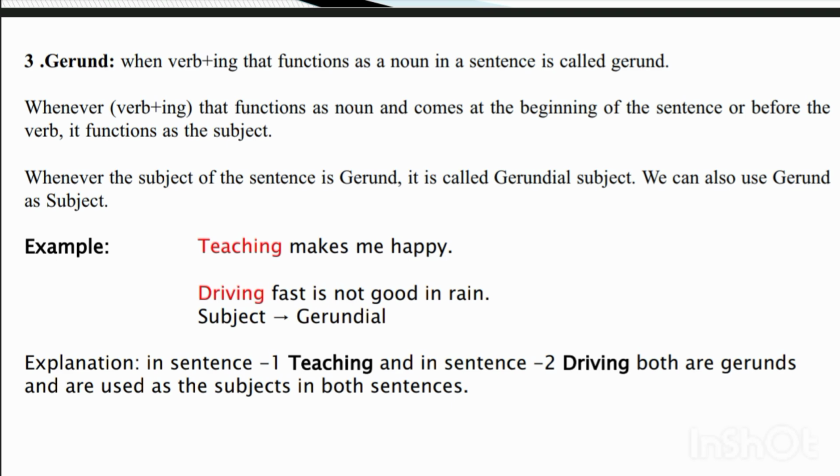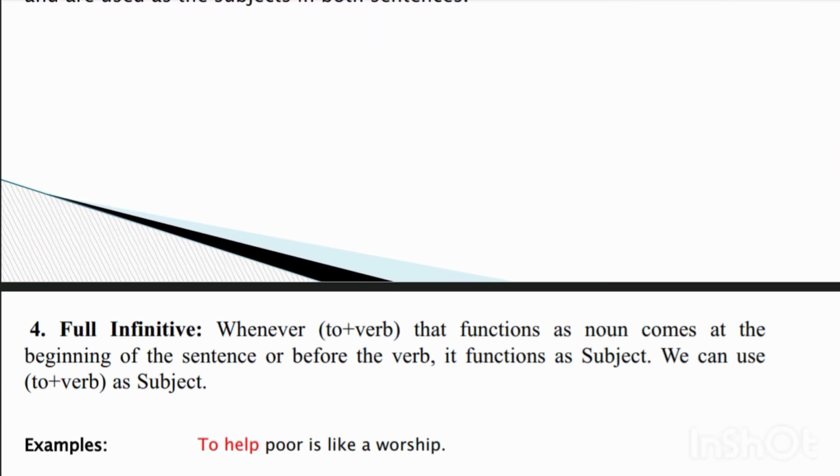In the sentences, teaching and driving are both gerunds, and both are used as subjects. They are always introduced in a predicate sentence. They are the subject, okay guys, but they are introduced in a predicate. Teaching makes me happy. Driving fast is not good.